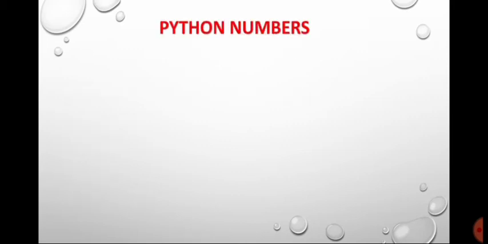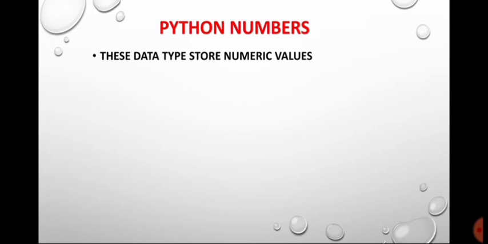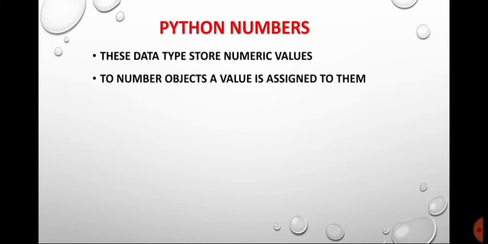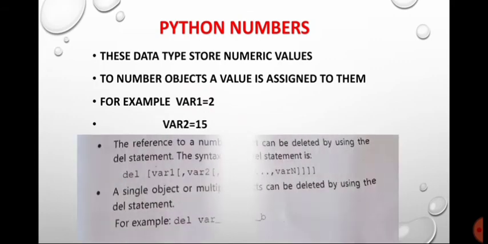So let us start with the Python numbers. This data type stores numerical values. Number objects are created when a value is assigned to them. For example, var1 is equal to 2. So 2 is your number. To define this number, you have to assign it to a variable, that is var1. Similarly, var2 is equal to 15.